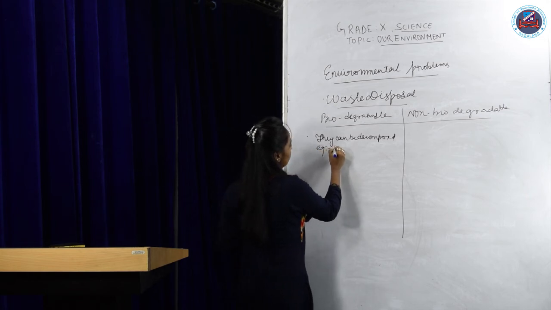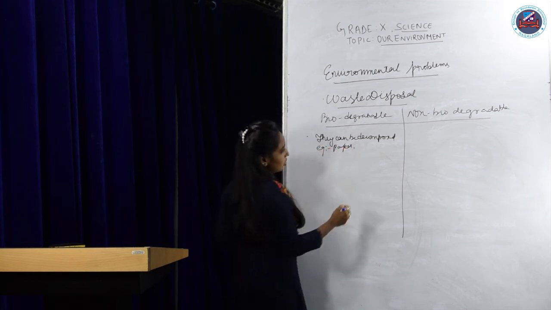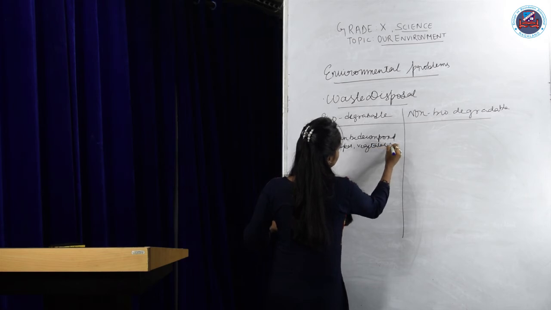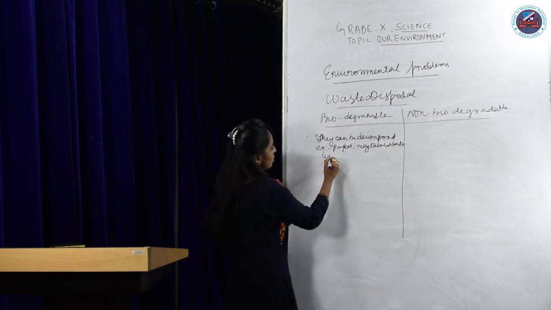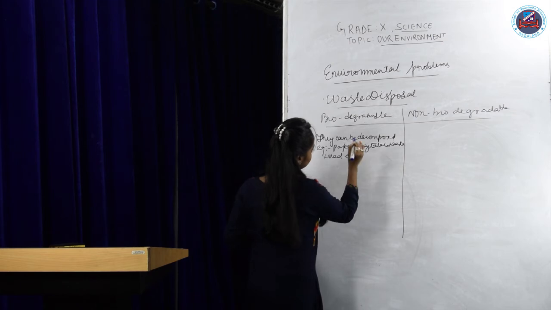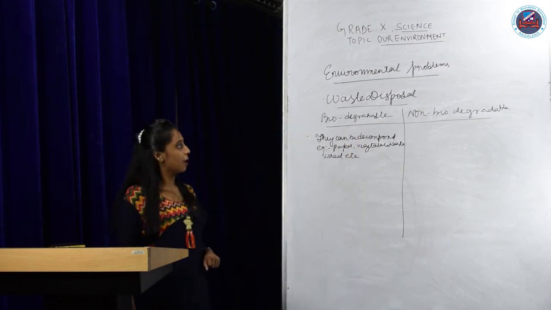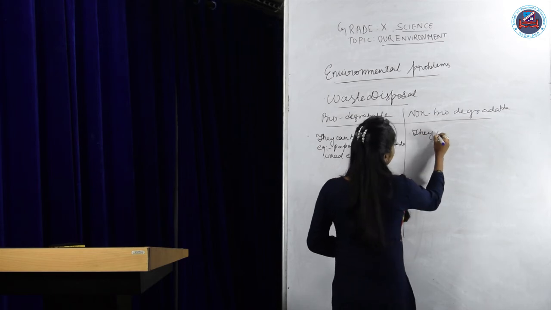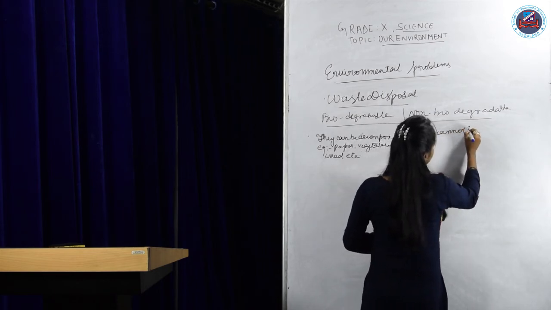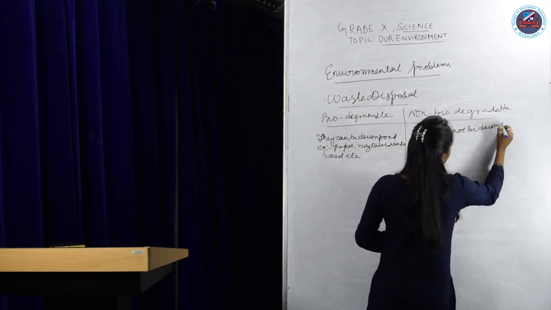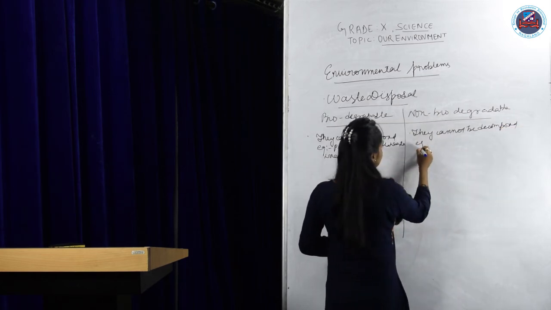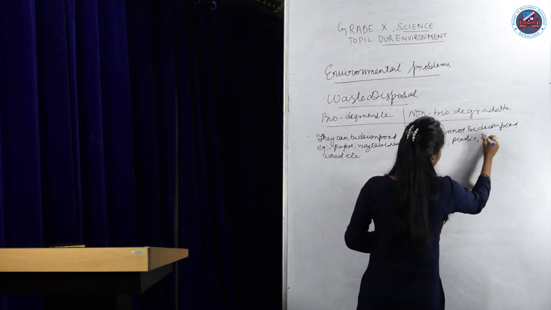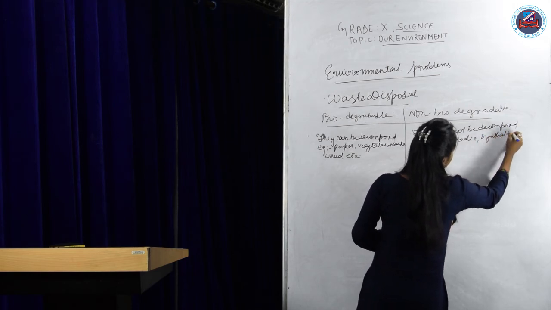You can take examples like paper, vegetable waste, wood, etc. Non-biodegradable is the opposite, so they cannot be decomposed. Examples: glass, plastic, synthetic fibers, etc.